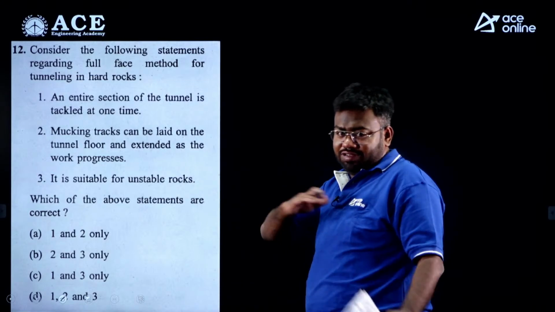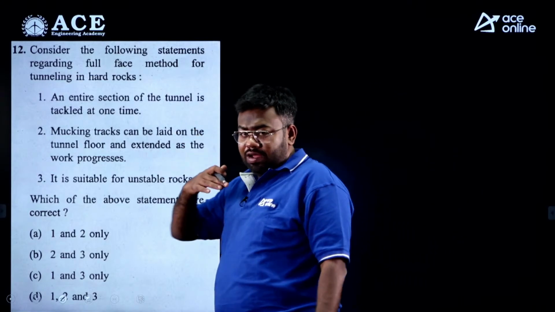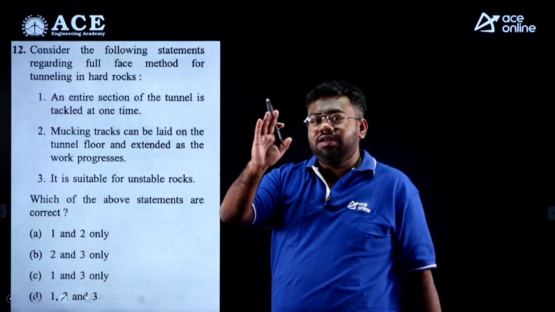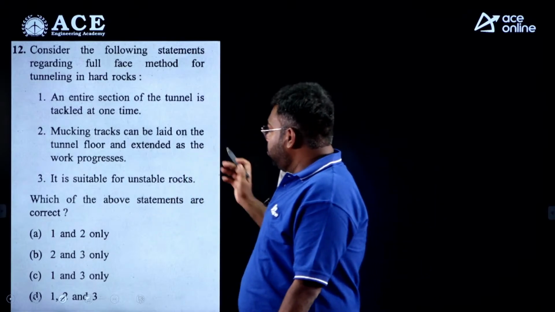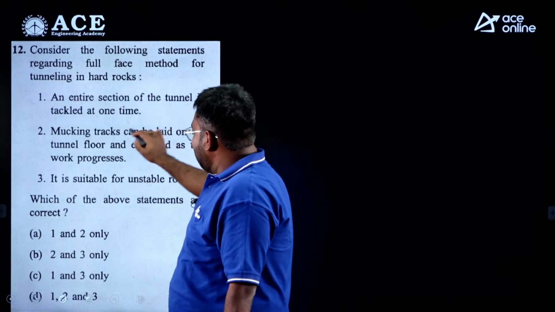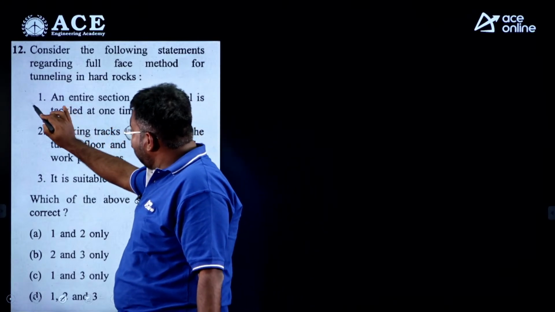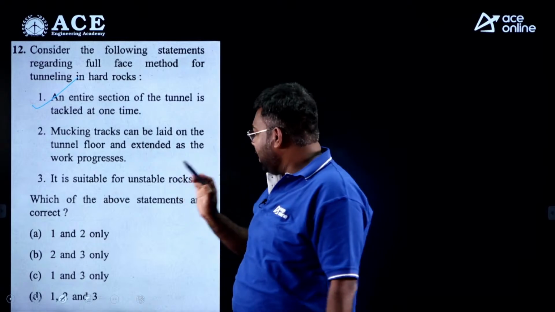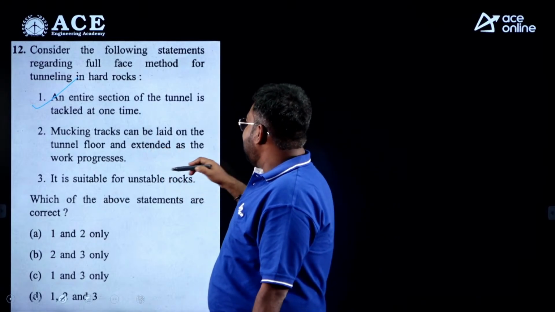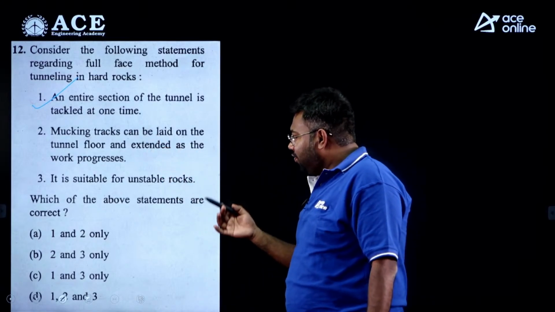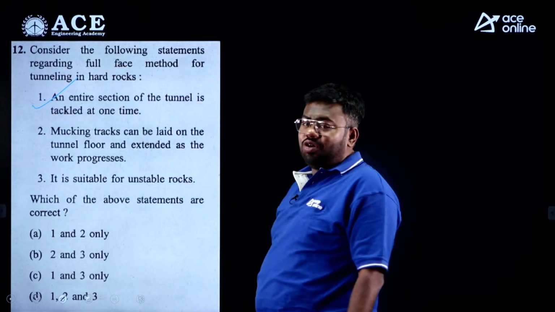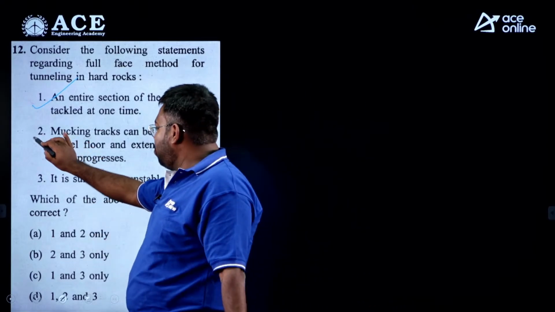Next, consider the following statement regarding full face method for tunneling in hard rock. Means a big full face, complete tunneling at a time through a rock. So an entire section of the tunnel is tackled at one time. That is a very correct statement. Mucking tracks can be laid on the tunnel floor and extended as the work progresses. That is also true.